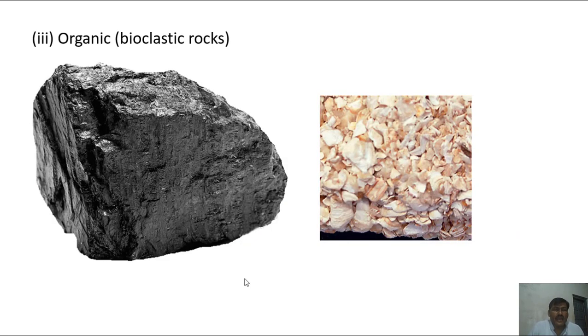Another type is called organic or bioclastic rocks, also known as biological rocks. Some examples of bioclastic rocks include coal, formed from compacted plant remains.